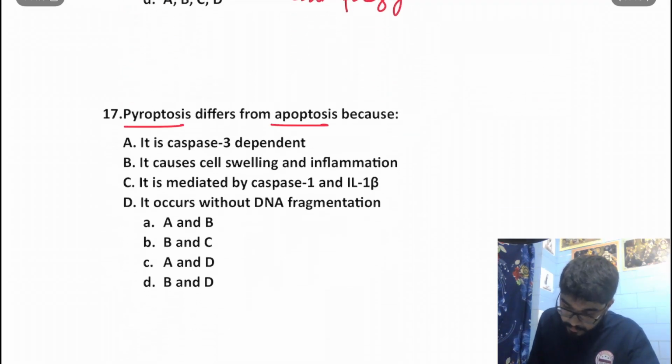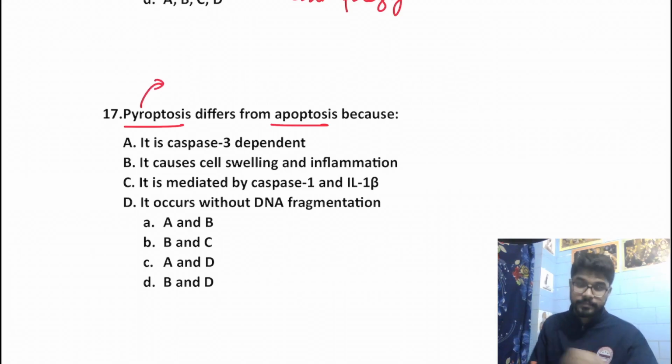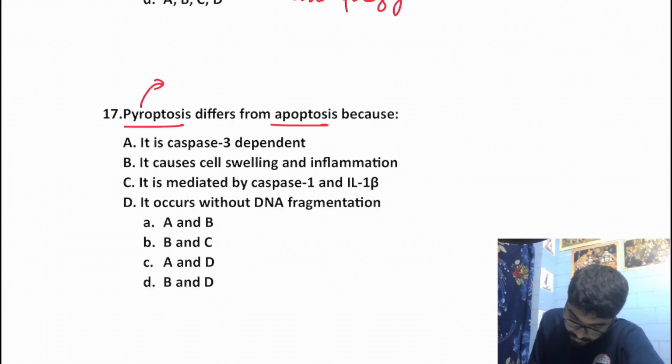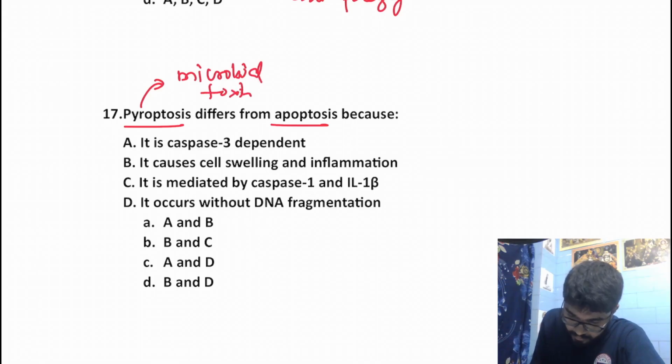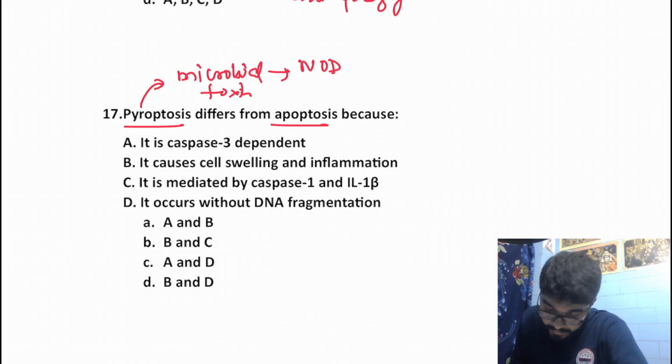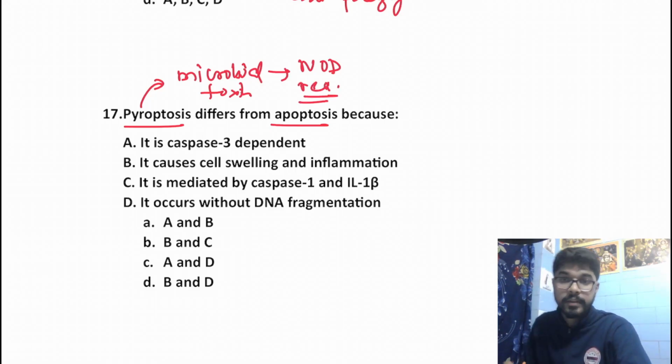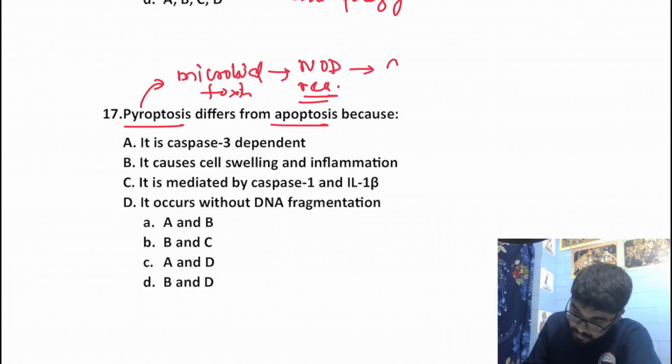Pyroptosis differs from apoptosis because of. Now pyroptosis is actually triggered by microbial toxins. Microbial toxins are recognized by our nod-like receptors. And these nod-like receptors lead to activation of the inflammasomes.